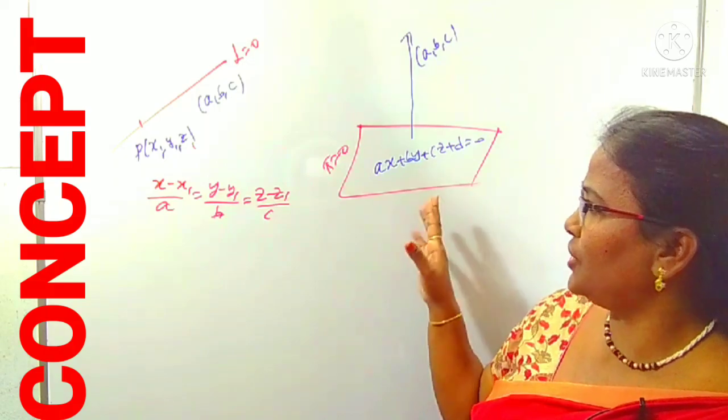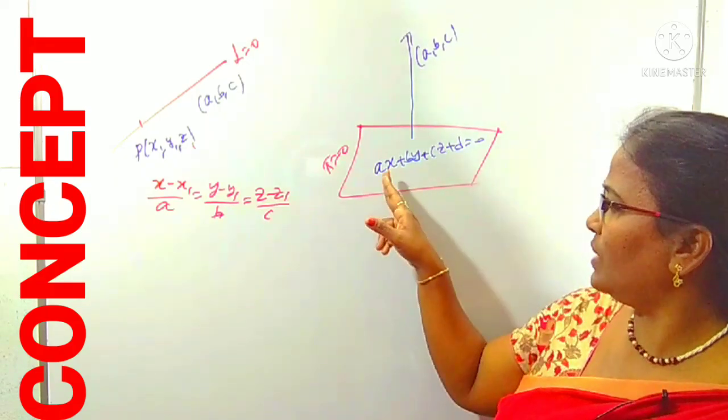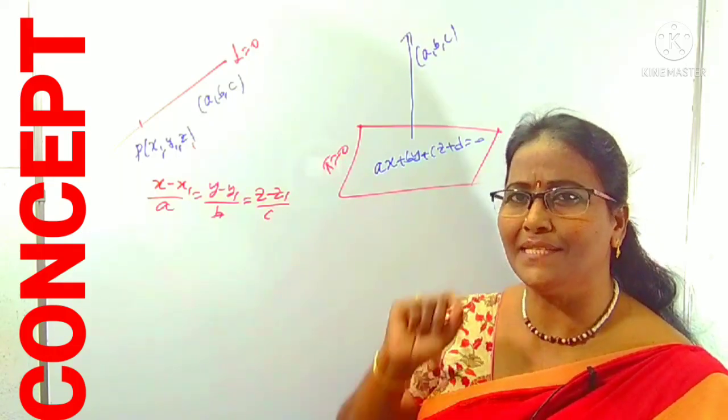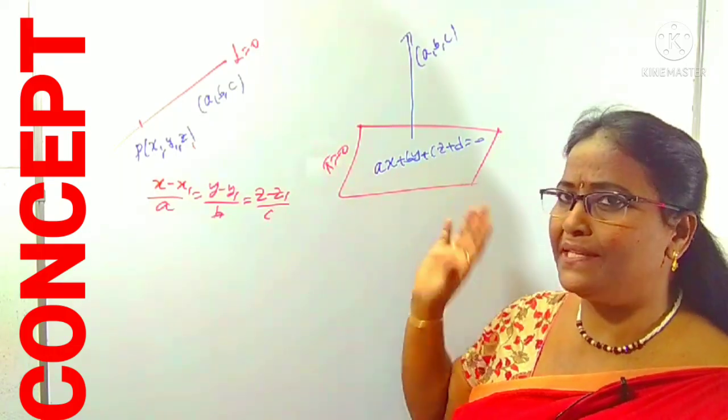Okay, first we have to know what is the general equation of a plane. What are the A, B, C? A, B, C are the DRs of its normal. Normal, in the sense, a perpendicular line. That point is very, very important.